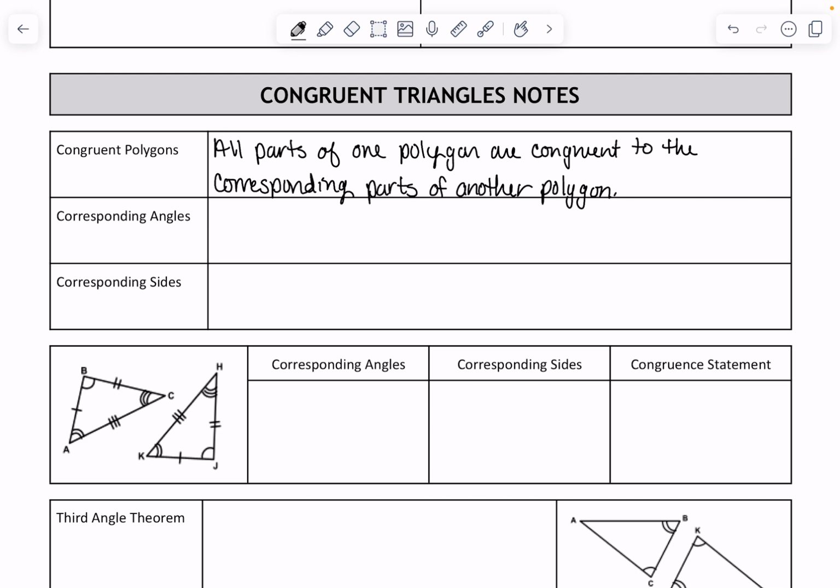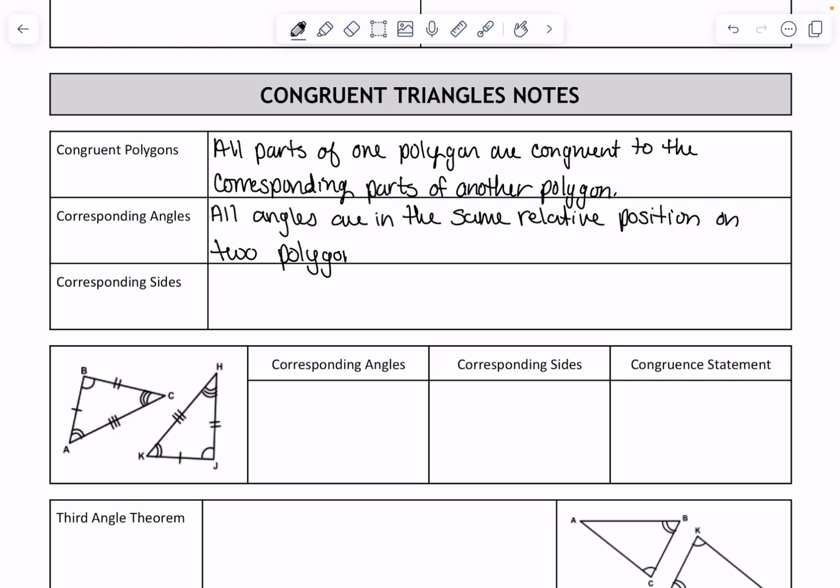Corresponding angles. That means that all angles are in the same relative position on two polygons. And lastly, corresponding sides. That means that all sides are in the same relative position on two polygons.